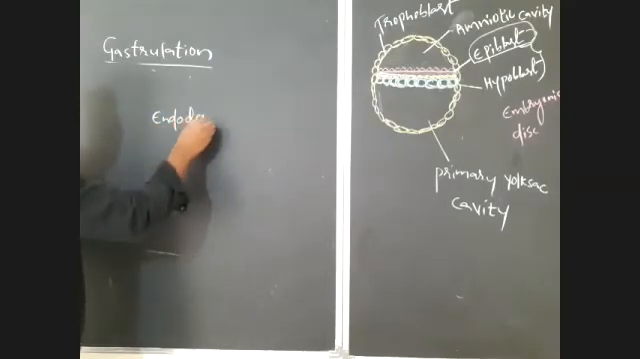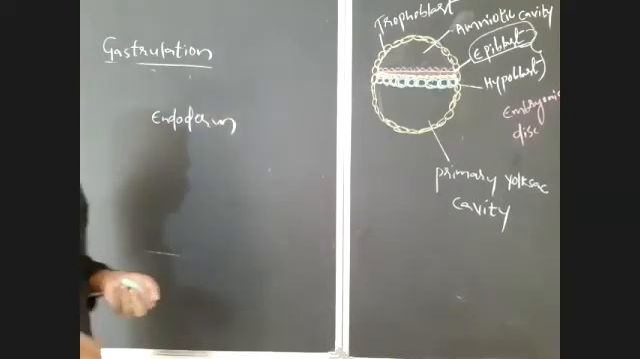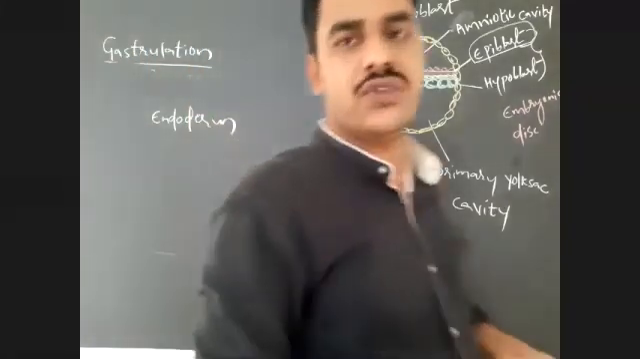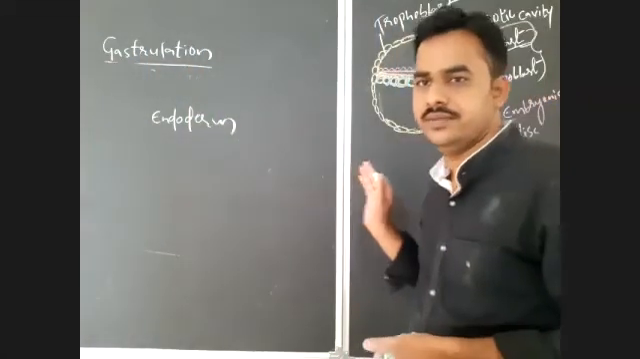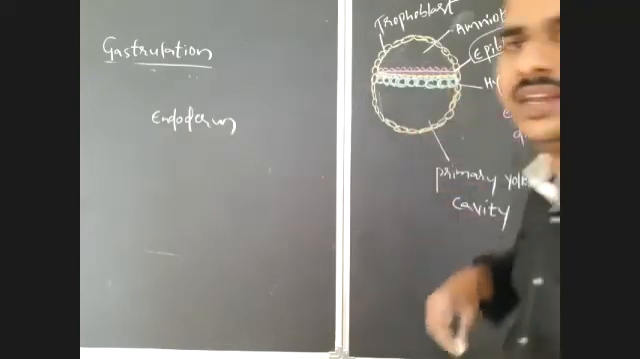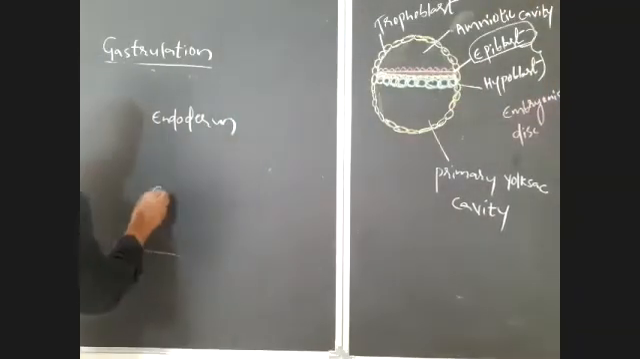Endometrium is the inner layer of the uterus. Endoderm is the first germ layer that is formed here. Right after endoderm, which will form here? Ectoderm will form.